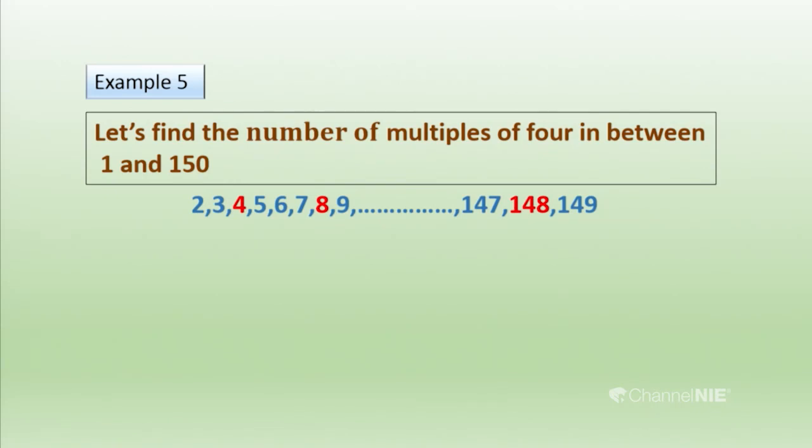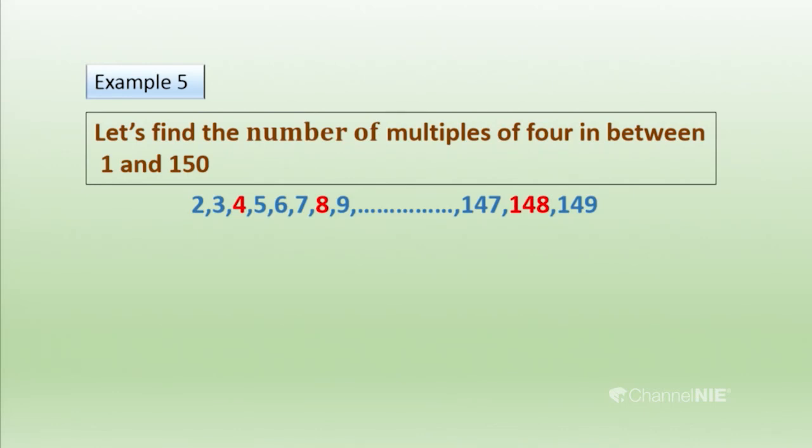Then among these numbers we have to find the multiples of 4. What are the multiples of 4? Here I have highlighted the multiples of 4. 4 is the first multiple, and 8, and it's going ahead. Then we have to consider what is the last multiple of 4 in this progression.